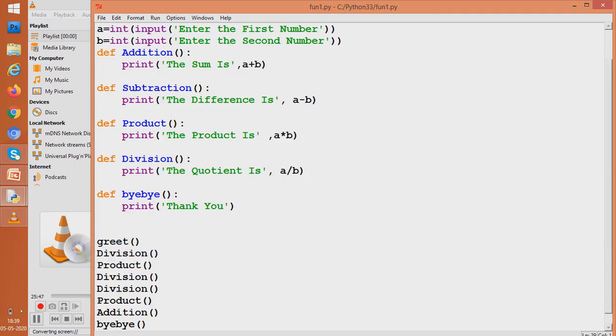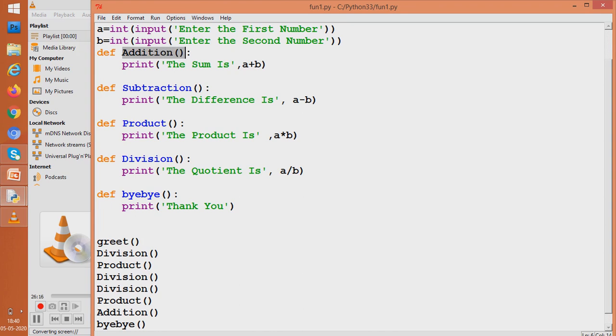Now let us see function with a microscopic view. Let us today take, say, the addition function. How do we define a function? We define a function by the keyword def. Then we give the name of the function. This addition is the name of the function.